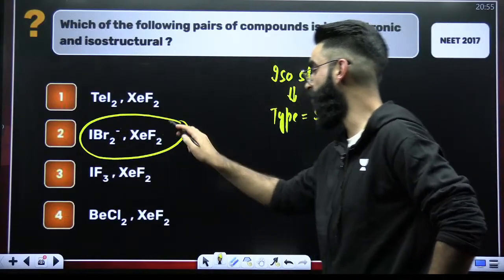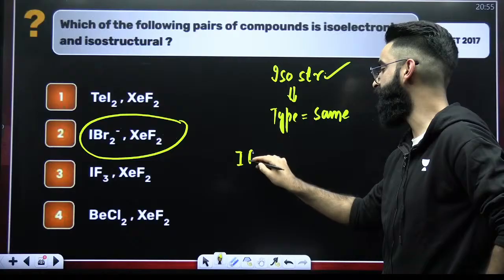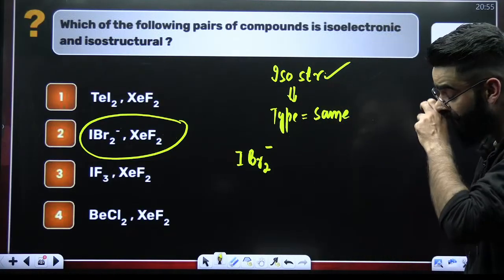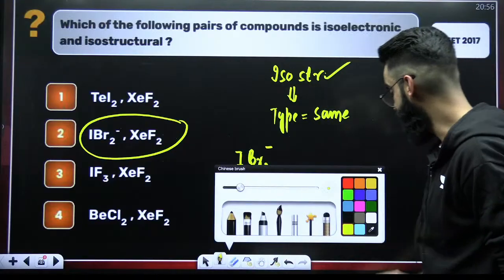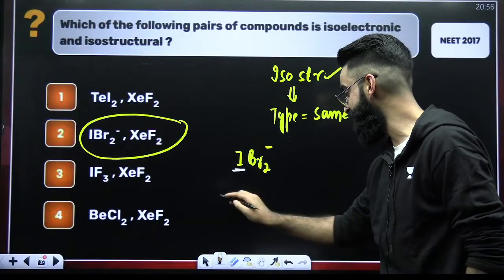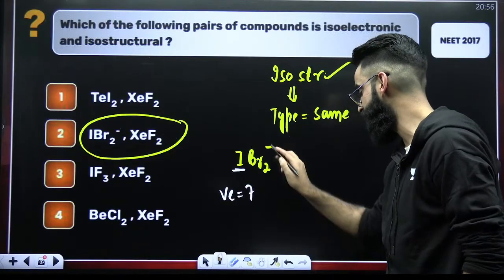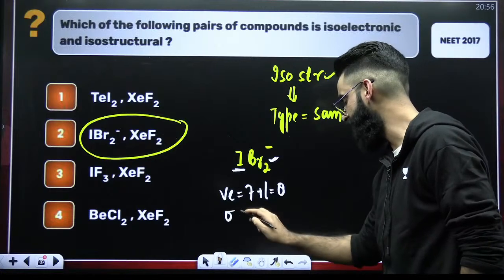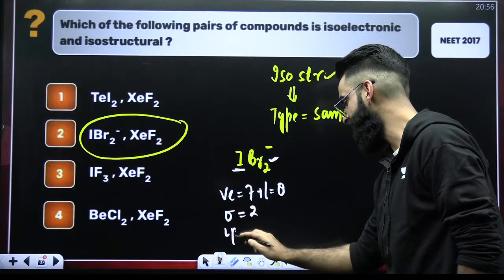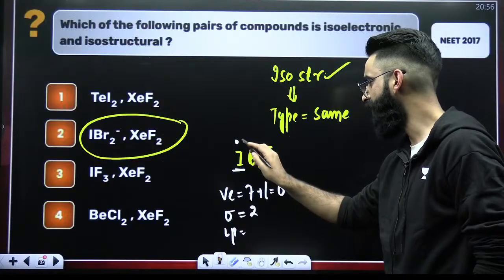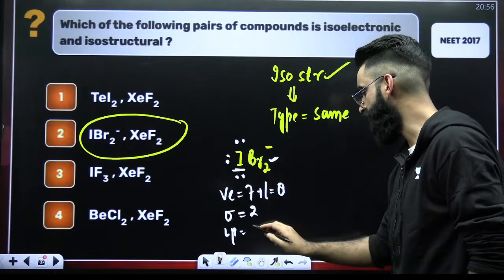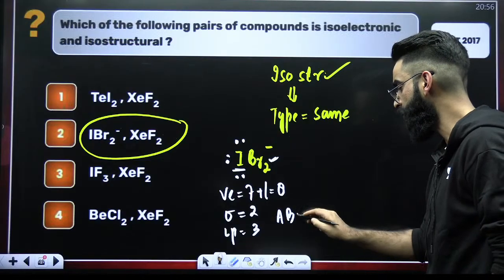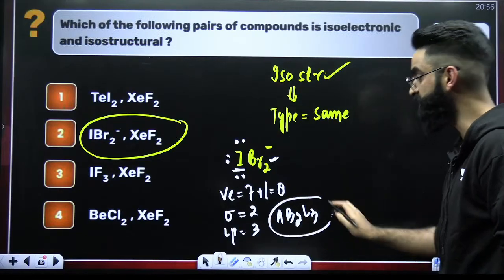If you look at the second option, your IBr2 negative. First of all, let me check the type of this particular molecule. My dear students, if you talk about this iodine as a central atom, it has got 7 valence electrons. There's a negative charge, so 7 plus 1 makes it 8. There are 2 surrounding atoms, that means 2 sigma bonds. So how many lone pairs are there? 8 minus 2, 6, so there are 3 lone pairs. If there are 3 lone pairs, the type of the molecule is AB2L3. So this is the type of the first molecule.